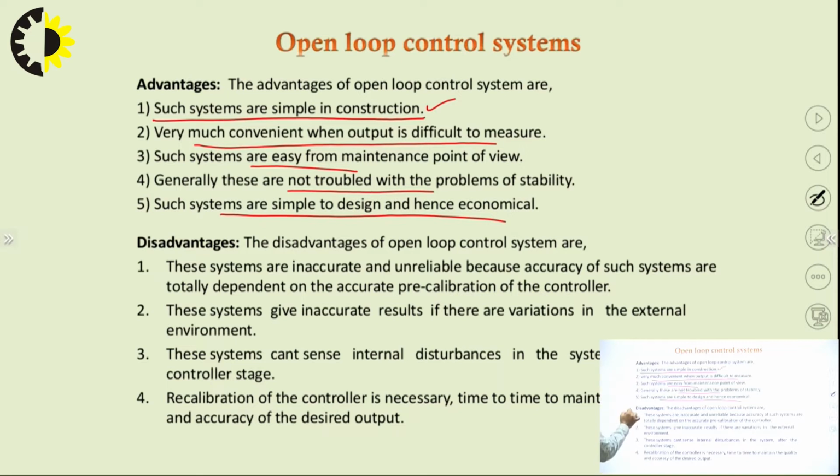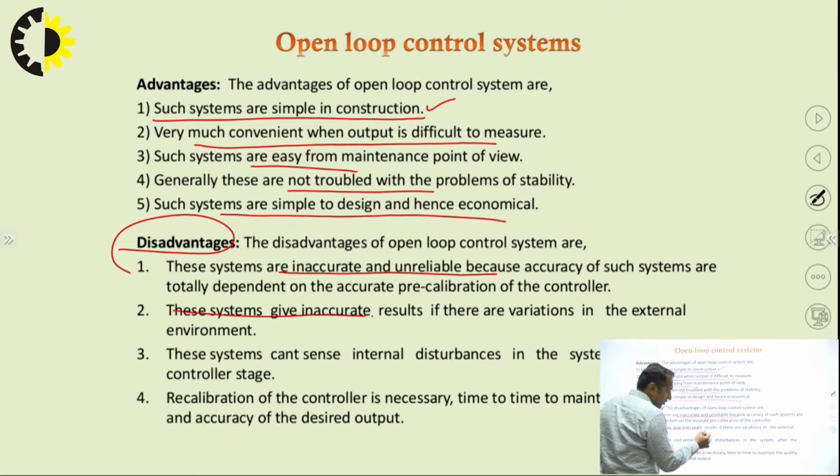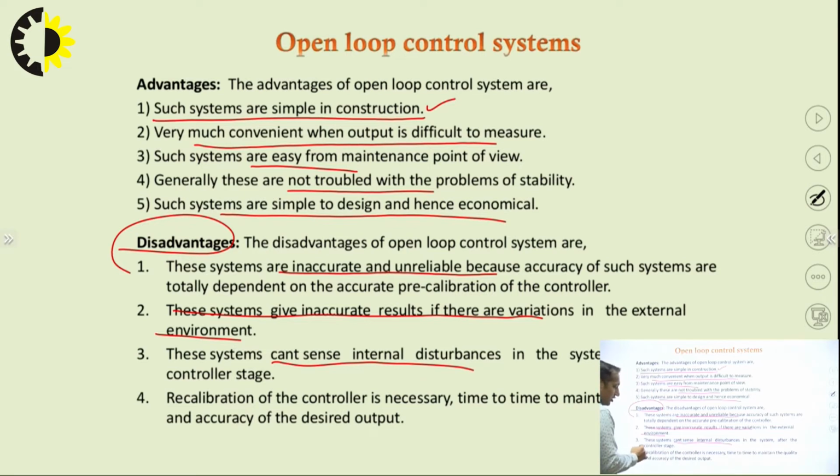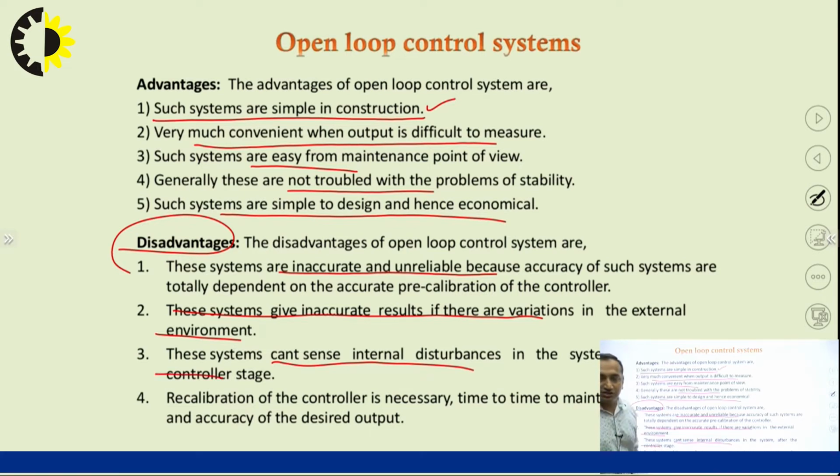Now considering the disadvantages, they are very inaccurate and unreliable. Because you are not able to measure anything with a feedback mechanism, their accuracy is not high. These systems give inaccurate results if there is a variation in the external environment or internal disturbance in the system after the controller. So these are some of the disadvantages of open loop control systems.